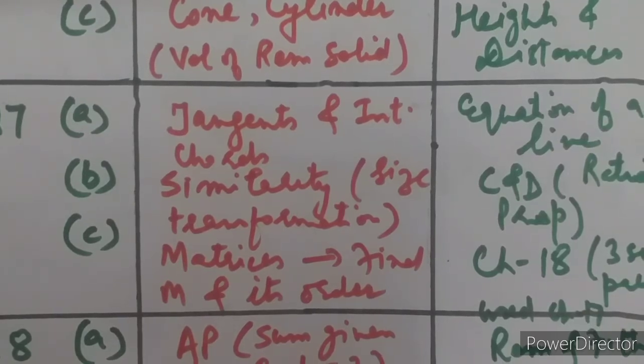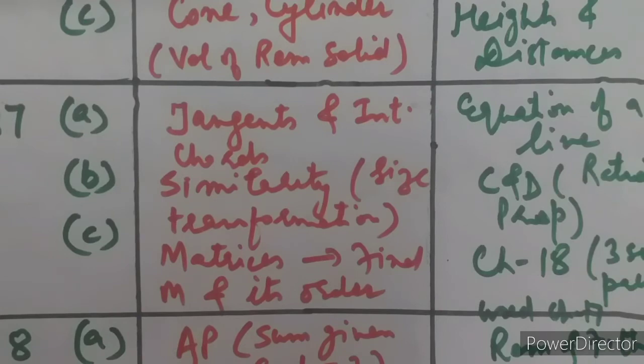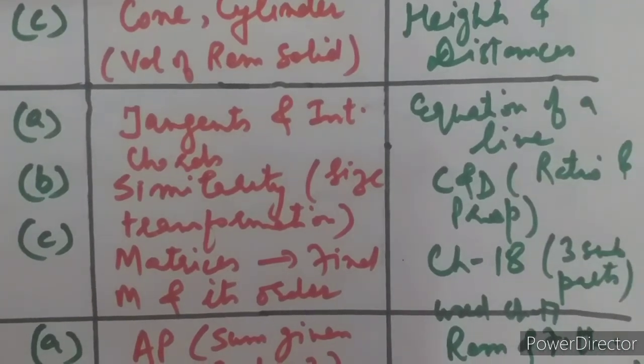Then chapter number 18, that is tangents and intersecting chords, was given in question number 7 part C in 2020 where 3 subparts were there. This was actually a combination of chapters 17 and 18. Sometimes it is a very good thing. Almost every year you will see that the circles, and tangents and intersecting chords chapters are combined in a single question, so both things are asked in the same question.